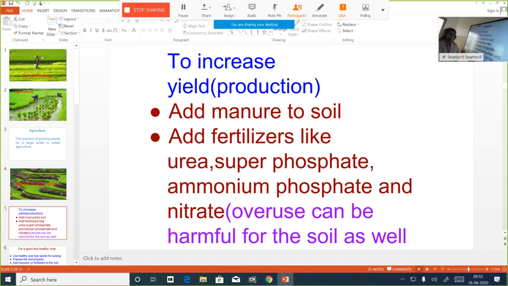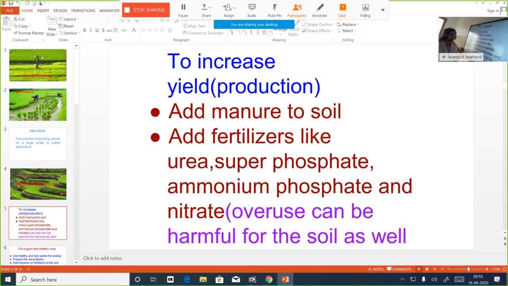What is another option? If manure is not easily available, you can add fertilizer. Like what all? Maybe you all have heard this: urea, superphosphate, ammonium phosphate, nitrate. All these are nitrogenous fertilizers. They increase the nitrogen content of the soil, thereby plants will produce more yield. So which one will produce more yield? Definitely adding fertilizer. But using more fertilizer is not good for crops, otherwise for us. Why? Overuse of it may cause soil pollution. It may adversely affect our health. So you have to definitely prefer using what? Manure. To increase yield, farmers should definitely prefer using manure.